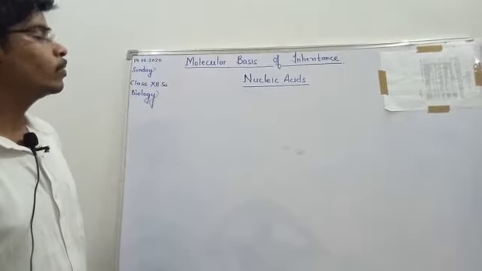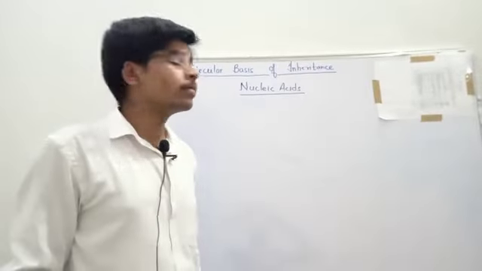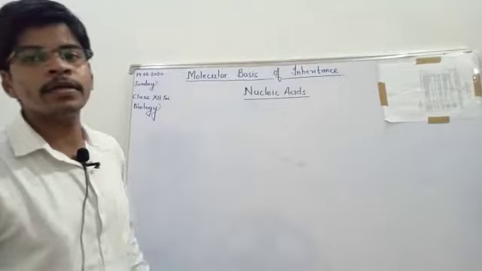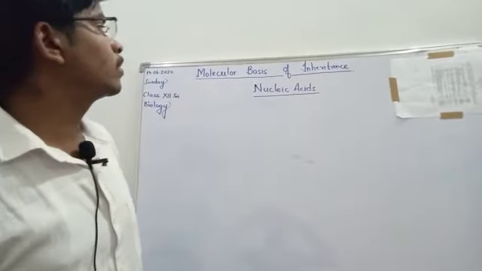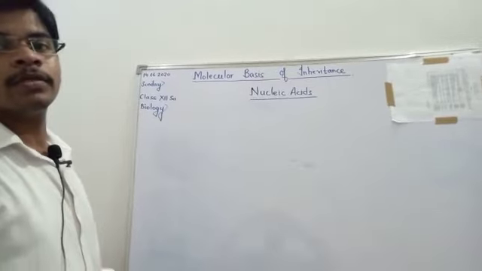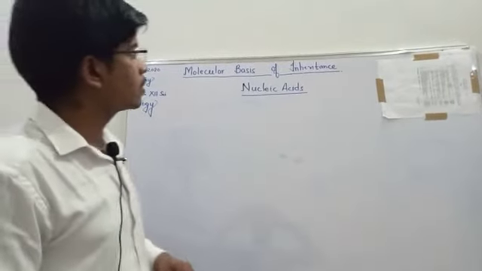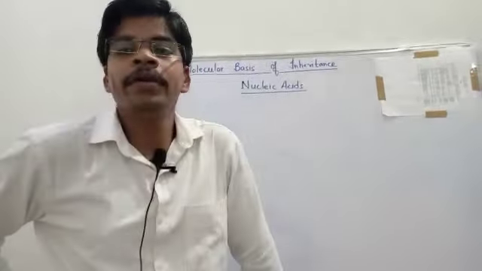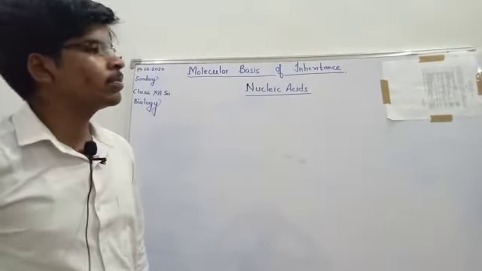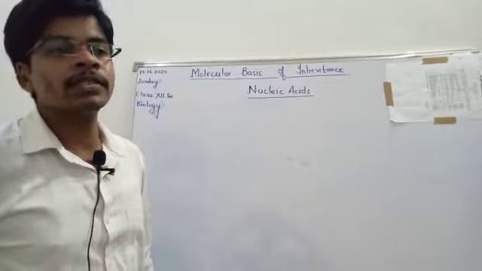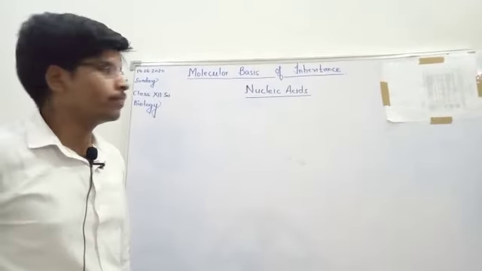Today we are going to start our sixth chapter, which is molecular basis of inheritance. And the first topic which we will discuss from this chapter is the nucleic acid. Now, nucleic acids are the basis of heredity, meaning it is the nucleic acid which is responsible for transmission of characters from parent to their offspring.